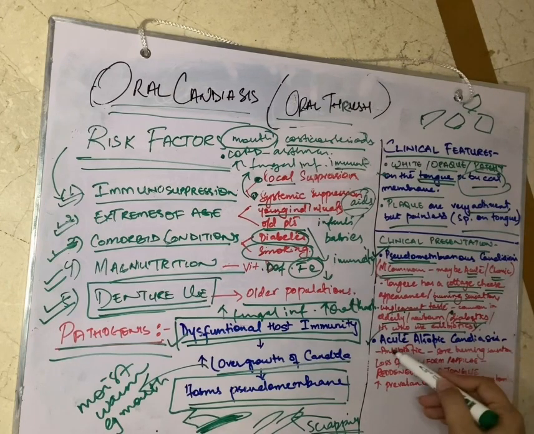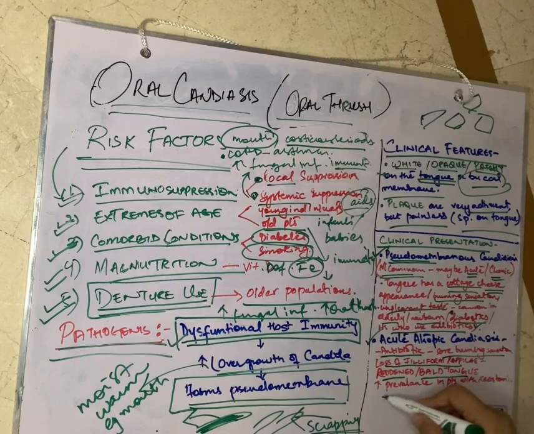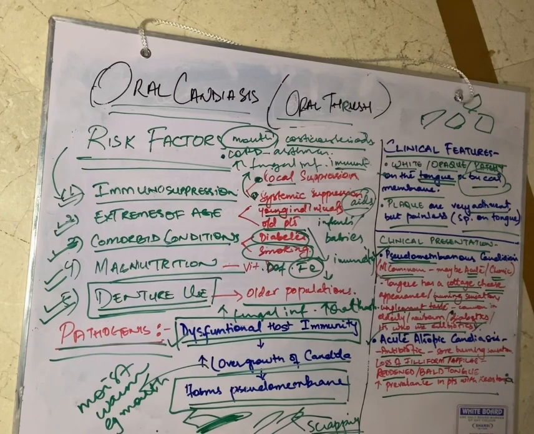Acute atrophic candidiasis is again present in patients who have recently taken antibiotics, and due to that there may be a certain sort of burning sensation in the mouth. There's a loss of filiform papillae, a red and bald tongue, and there's increased prevalence in patients with xerostomia, right? So it can be common amongst patients who have dry mouth, and the tongue may appear reddened, bald. There would be a loss of filiform papillae, and there would be burning sensation in the mouth, and they could also present with the recent use of antibiotics, right?